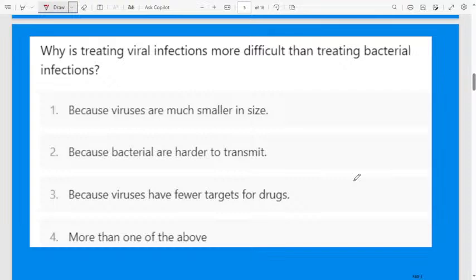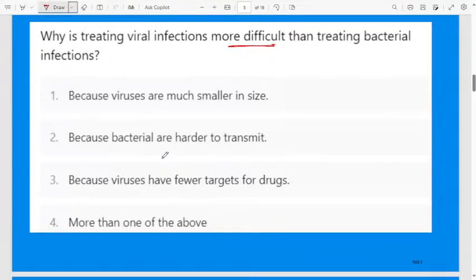Let us focus on more MCQ questions. Next, why is treating viral infection more difficult than treating bacterial infection? Here they are asking, treating viral infection is way more difficult compared to treating bacterial infection. What is the reason? First option, because viruses are much smaller in size. Second option, because bacteria are harder to transmit. Third option, because virus have fewer targets for drugs. Fourth option, more than one of the above.